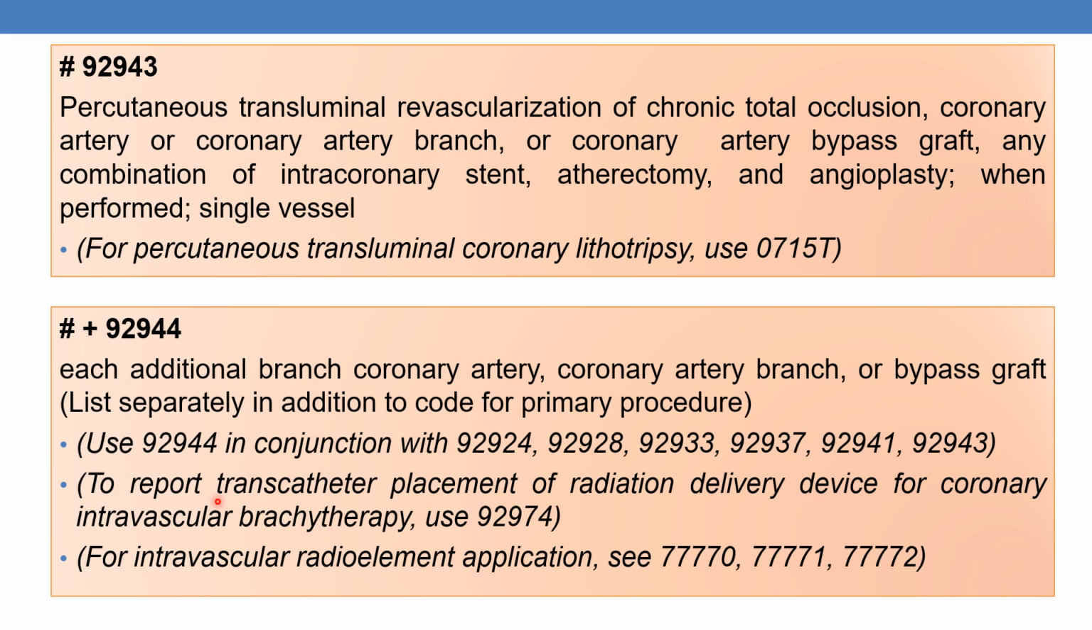In addition, to report transcatheter placement of radiation delivery device for coronary intravascular brachytherapy, we must use 92974. And for intravascular radio element application, we need to see 77770, 77771 and 77772.